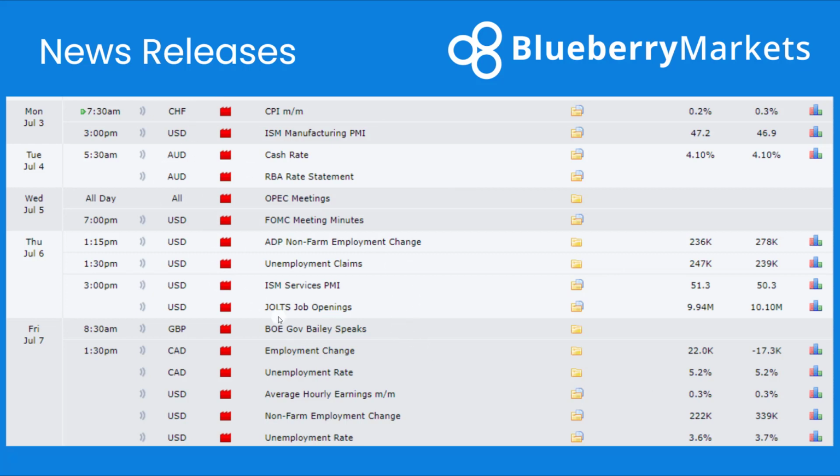We've got non-farm employment change this week as well, which is going to be really crucial to the market, where we see a drop from the previous 339k, and will we see a little bit of a rise in unemployment. So that's something that we're going to be keeping our eyes on this week. Obviously we have the ADP non-farm employment change before that, which could give us a little bit of a sign of what's going to happen to come on that Friday.